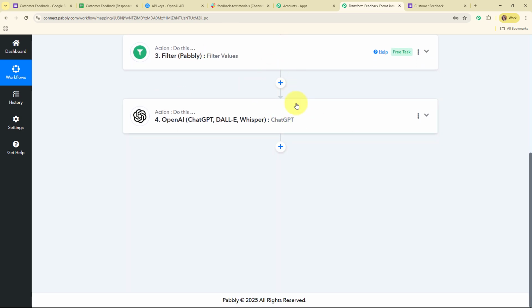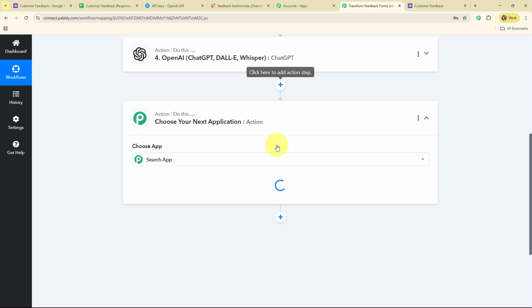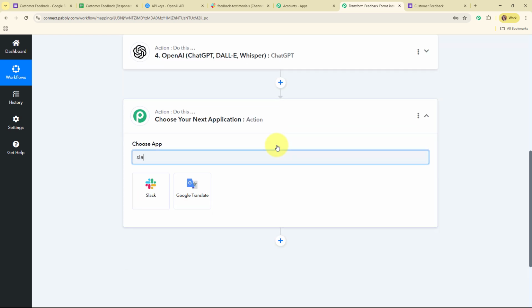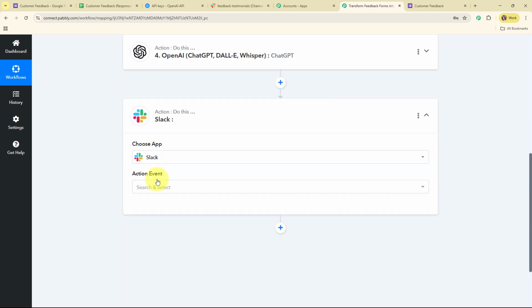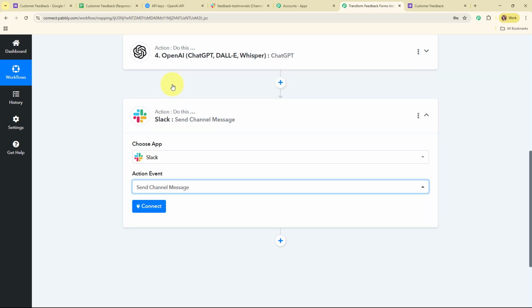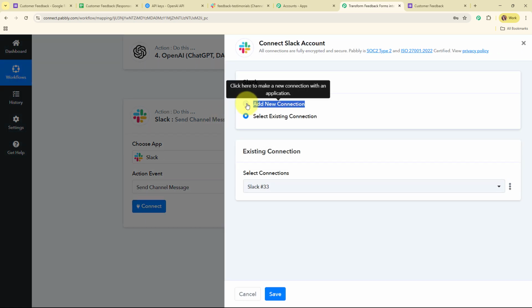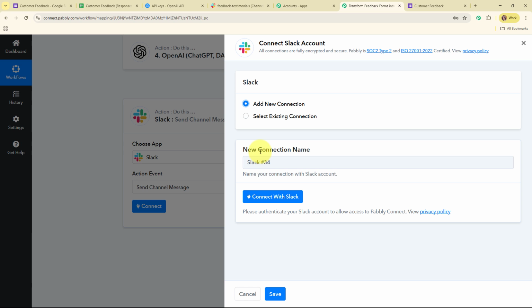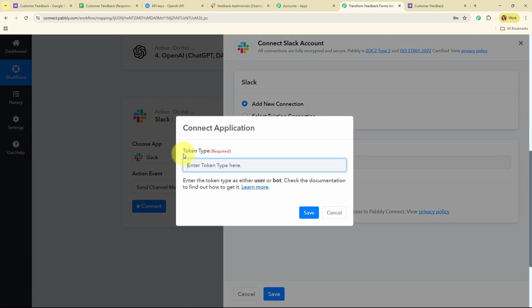So now after generating the testimonial, I'm going to send an alert message to my team on our Slack channel for the same. So for that I'm going to another action step over here, and here I'm going to select my action application as Slack, and here I'm going to select my action event as send channel message, and now here I'm going to connect my Slack with Pabbly Connect, and for that I'm going to build a new connection, and now here to build a new connection I'm going to click on this connect with Slack,